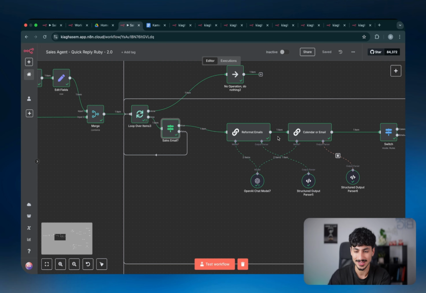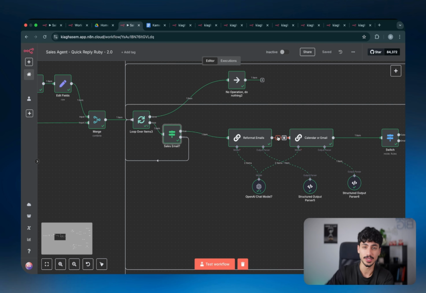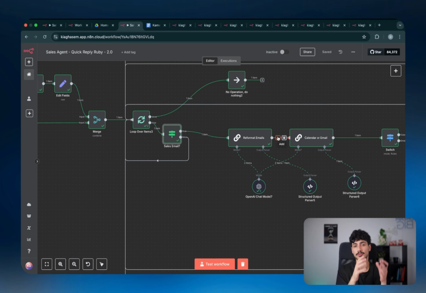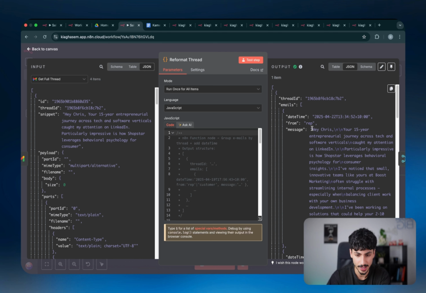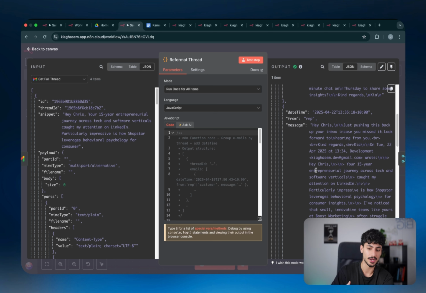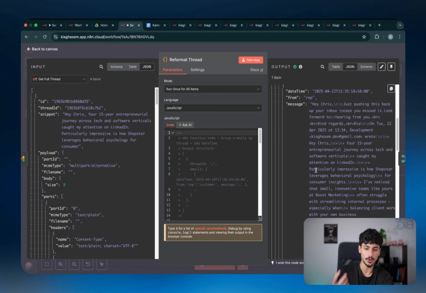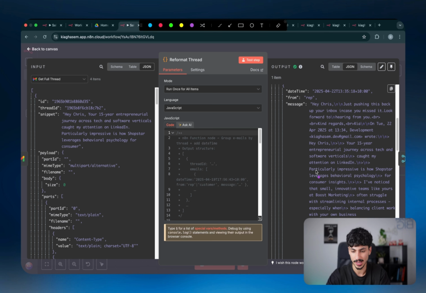So the first thing that has to happen is that we need to fix the formatting for the previous emails into a format that's actually readable for the AI agent and also for the human. Because if I come back here and I show you guys what the thread actually looks like, Gmail sends us email data in a way that is not really readable, because what it does is it puts the new email, which is this one here. So just pushing this back up, blah, blah, blah, blah. Kind regards, Kia. That's the actual email.